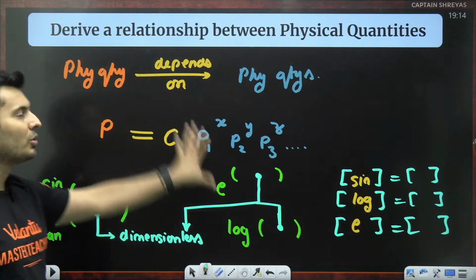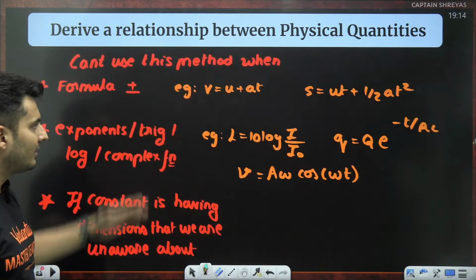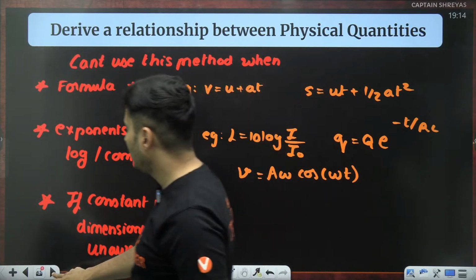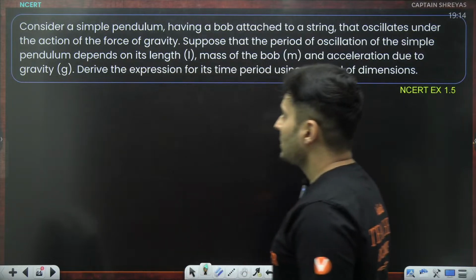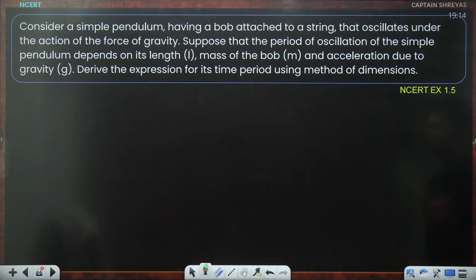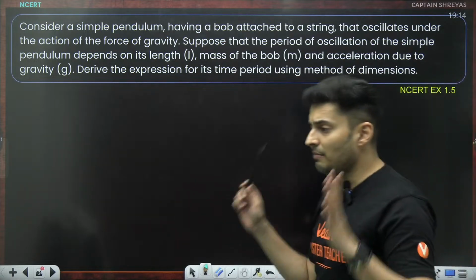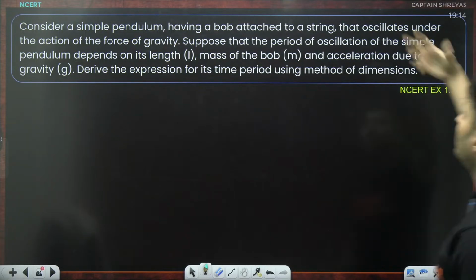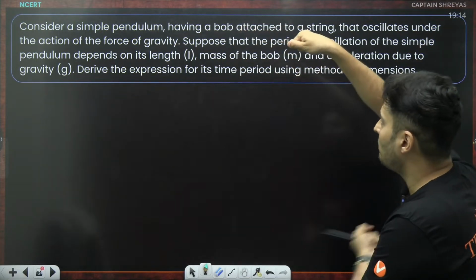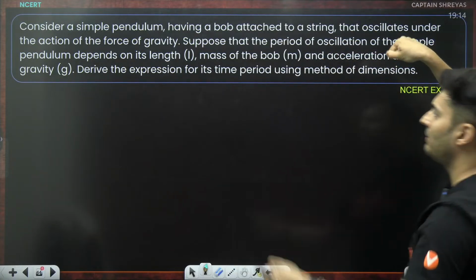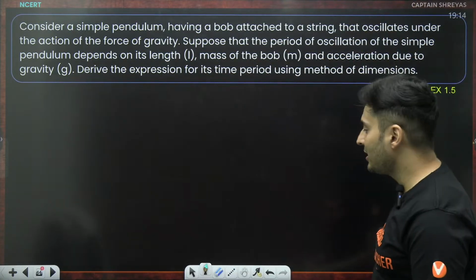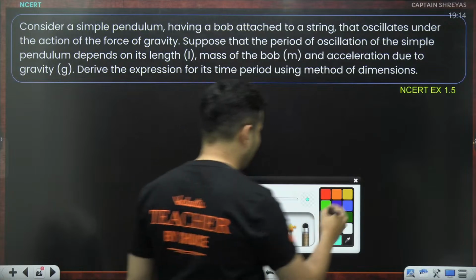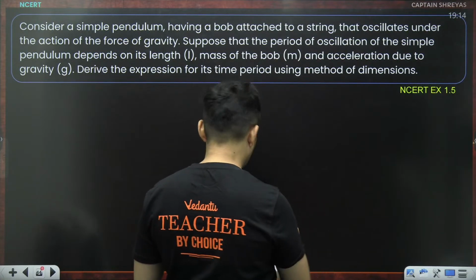Let's understand how to use this method. You should also remember these are the cases where, if valid, you cannot use this method. Say for example, we take the NCERT question only, and it says that there is a simple pendulum and it has some bob attached and it oscillates due to gravity, and it depends on maybe the length of the pendulum, the mass of the bob, and the acceleration due to gravity. What is the time period of the oscillation? So first of all, what is a pendulum? Pendulum is nothing but something like this.